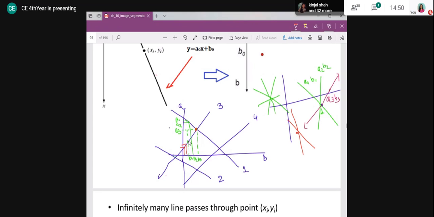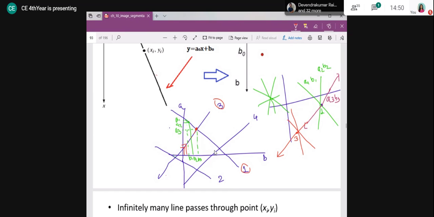In that way, if I complete this and reach here, what is the meaning? With the slope A3 and intercept B3, there is a line which is passing through point 3 as well, and that is this line. That means it is extending like this. It is passing through point 3 as well. What is the meaning of that? Because these two curves intersect, there is a common line which passes through point 1 and point 3, and its slope value is A3 and intercept value is B3. That means point 1 and 3 are linear because there is a common line with slope A3 and B3 which passes through them. I hope it is clear now, right?